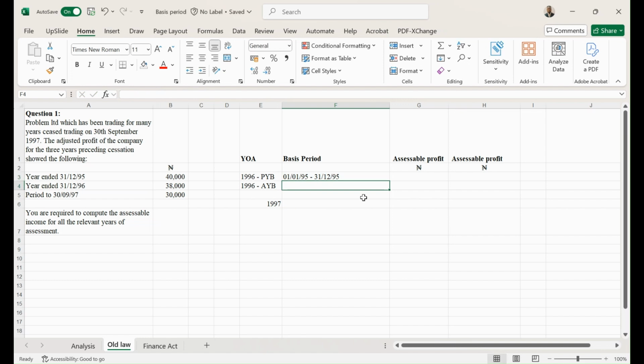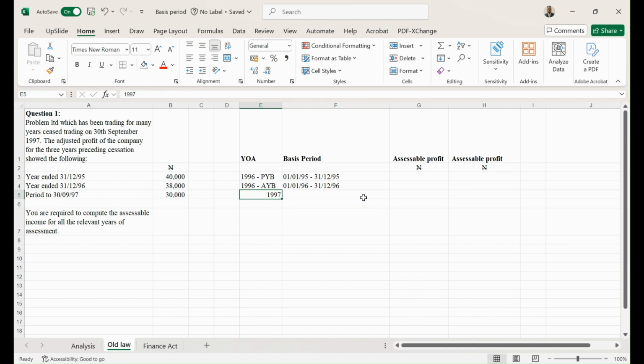So in that case, I would have 1st January 96 to 31st December 96. That is the basis period for the actual year basis. Okay, so I need to have that of the ultimate year, which is going to be on actual year basis as well.